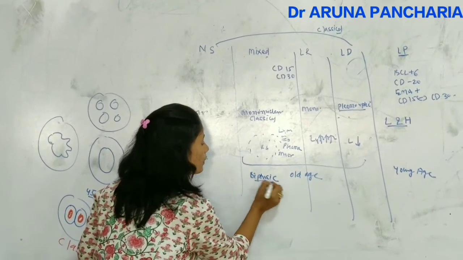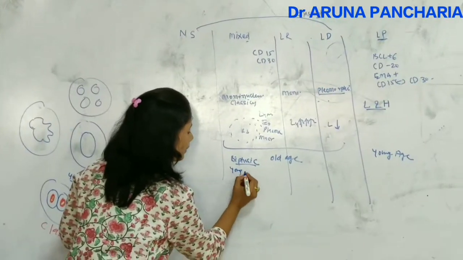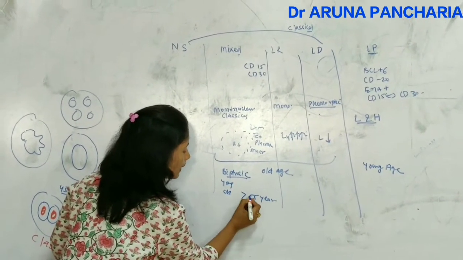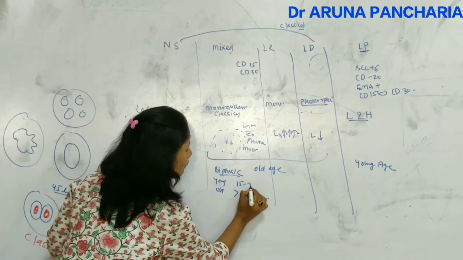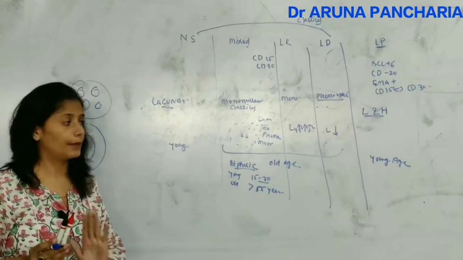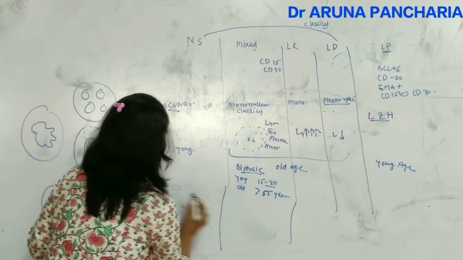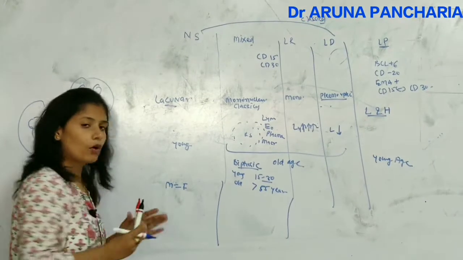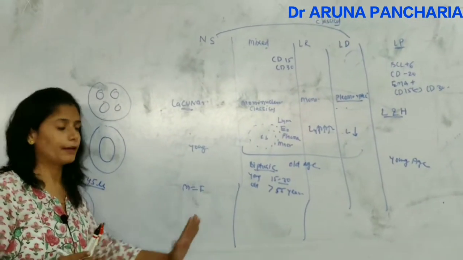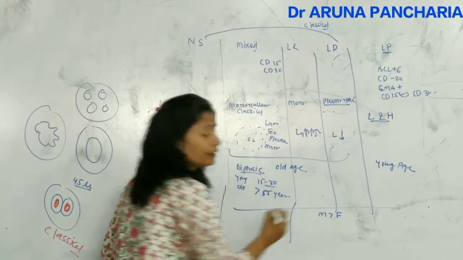Biphasic means there are two phases in life, in the young age and a second peak in old age, means greater than 55 years the second peak, and the first peak is 15 to 30 years of age. So two peaks can be seen in our lifetime. So this is about the age group. Now male, this is common, this is the only lymphoma that equally affects male and female, while in all others male is more common than female.